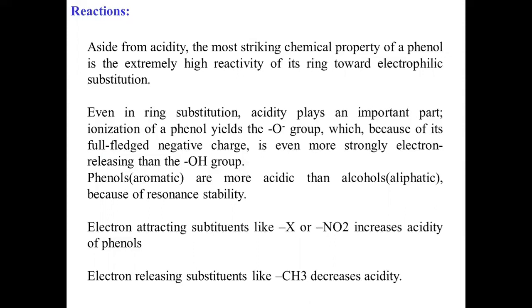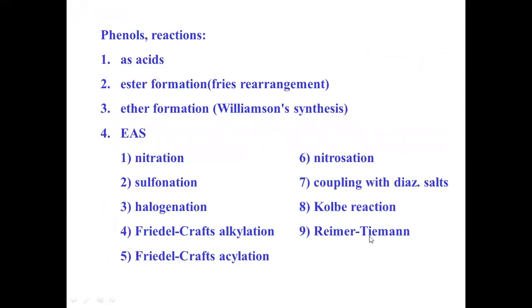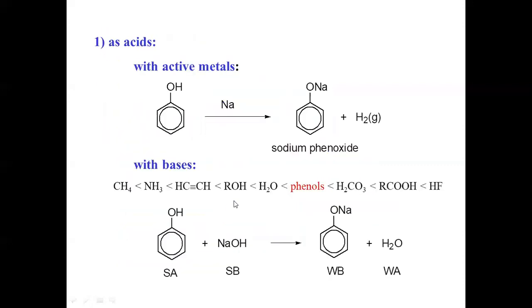Electron withdrawing groups like halides or nitro group increase the acidity of phenol, whereas electron releasing groups like CH3 decrease their acidity. These are the reactions of phenols. Reactions that phenol gives as acid, ester formation, that is Fries rearrangement reaction, ether formation, that is Williamson's synthesis, and electrophilic aromatic substitution reactions. So these are the reactions that come under EAS. Let us see one by one. First is phenol as acid.